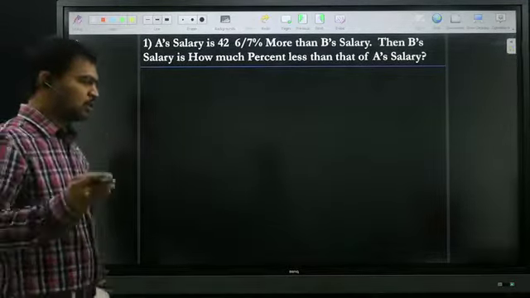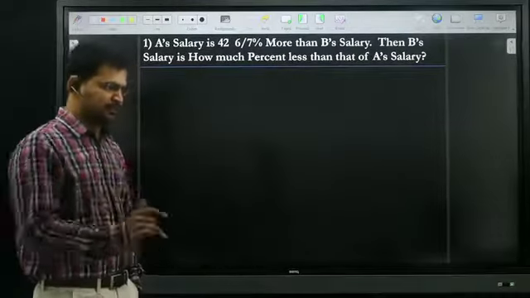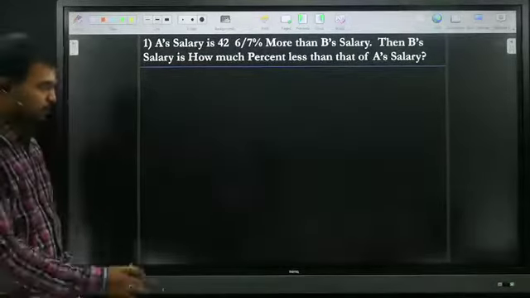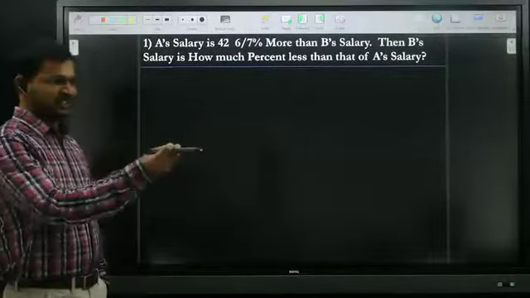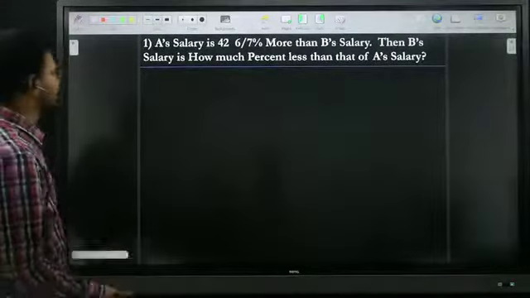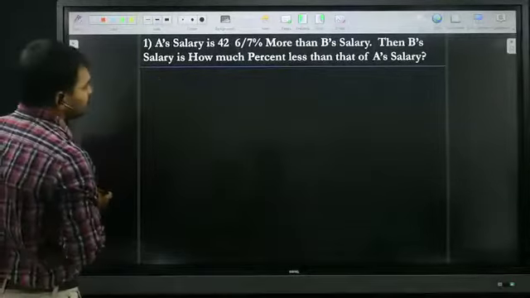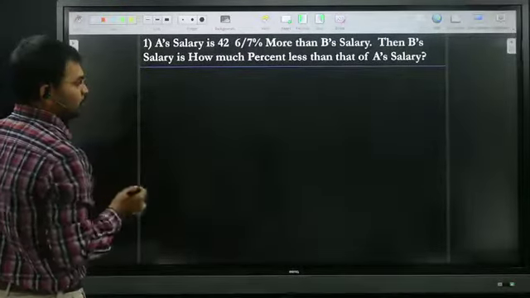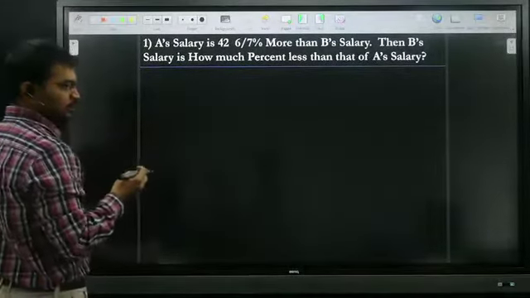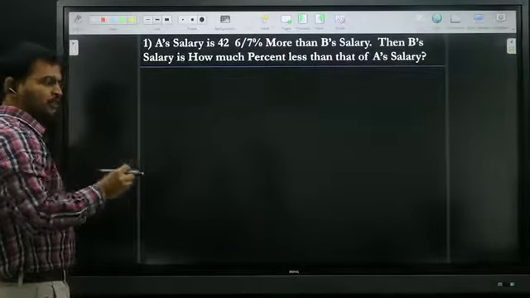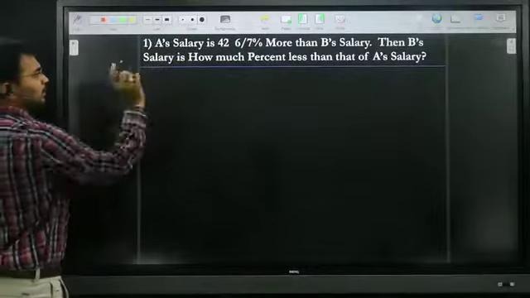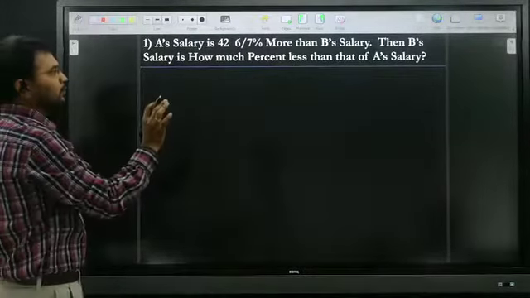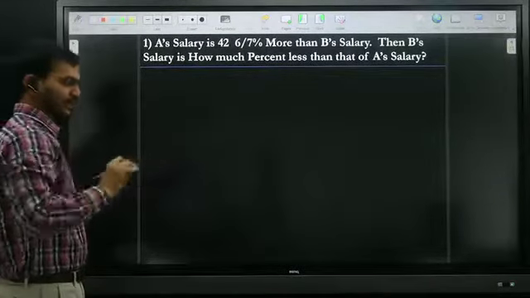Okay, so the first question I will explain, and I will give some more questions for you. I will give some methods, and after that we are going to select the best one. Here, A's salary is 42 6 by 7 percent more than B's salary.